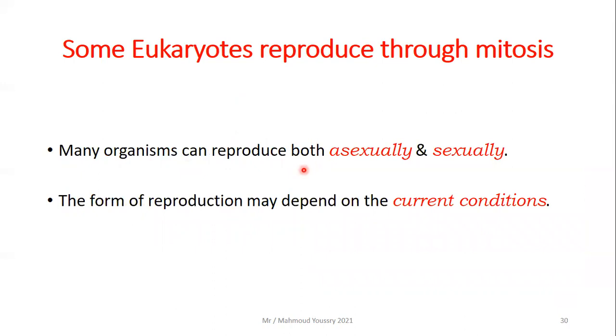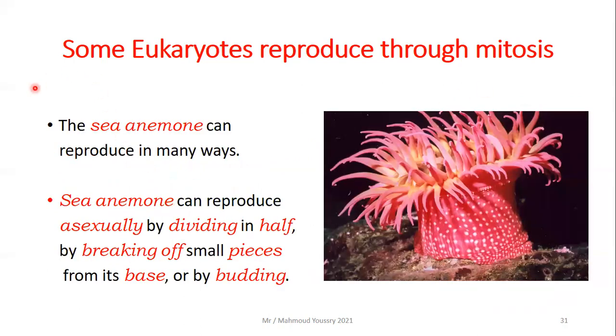Many organisms can reproduce both asexually and sexually. Can you imagine this? The form of reproduction may depend on the current conditions. If the current conditions are favorable for asexual reproduction, then it will be asexual. For sexual reproduction, then it will be sexual. The sea anemone can reproduce in many ways.